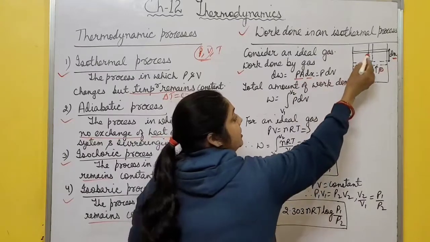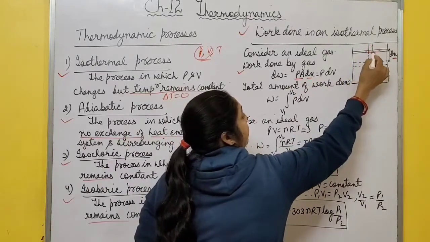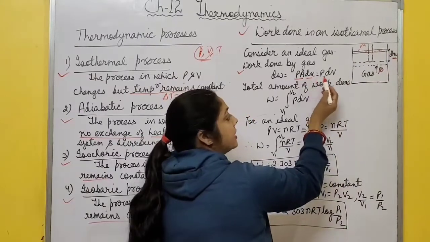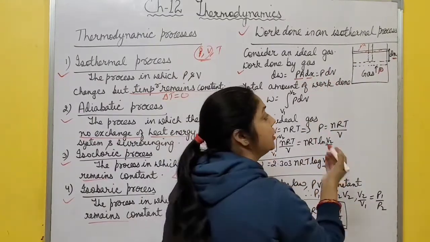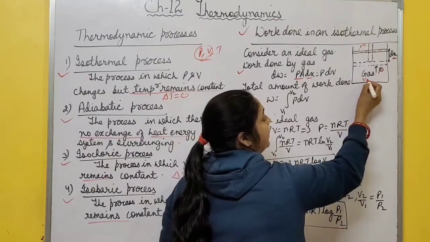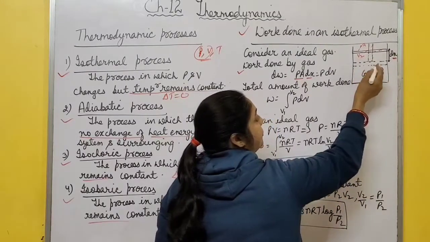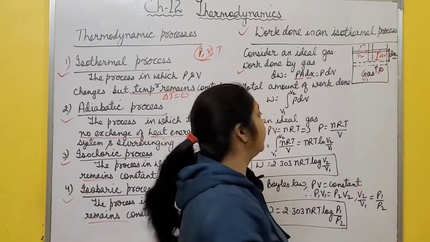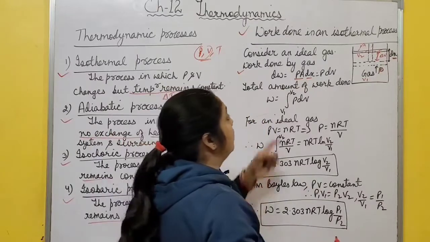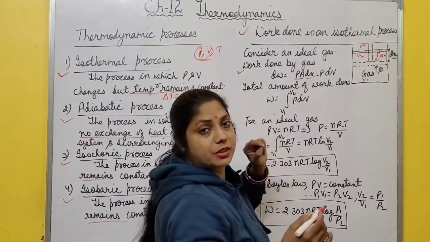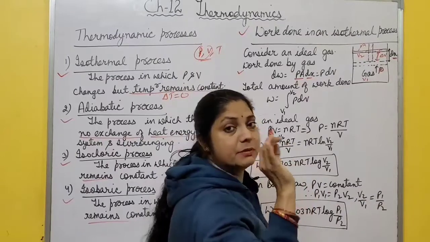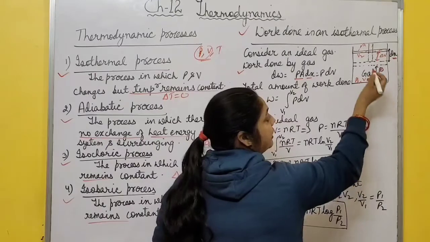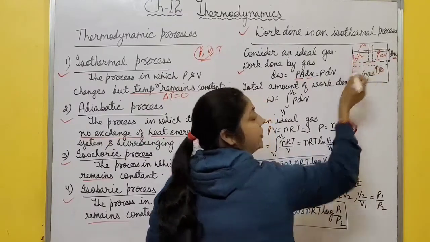A is the area of cross section of this piston, right? A is the area of cross section of this piston, and this area into dx is what? dV, change in volume. Suppose initial volume is V1 and final volume is V2. So change in volume is how much? This one, delta V. This is change in volume or increase in volume. Now we have to find work done in isothermal process. So considering isothermal process, it means temperature remains constant. Suppose initial pressure is P1 and volume is V1. Final pressure is P2 and volume is V2.